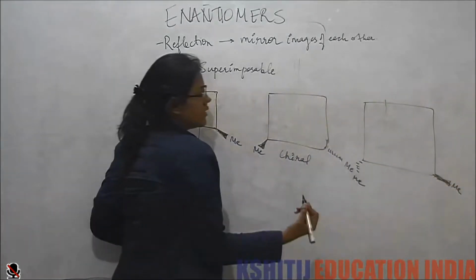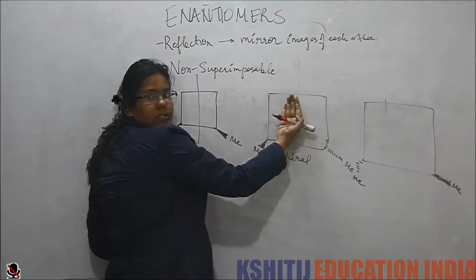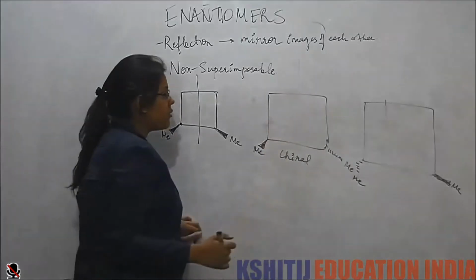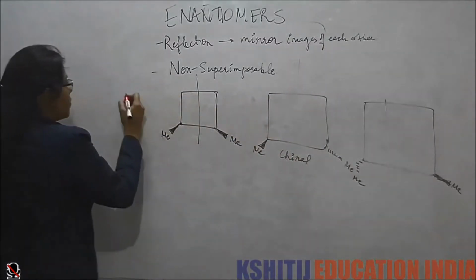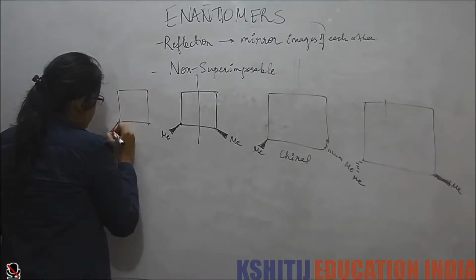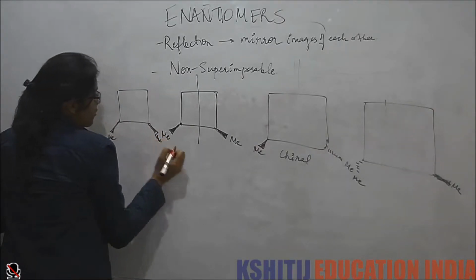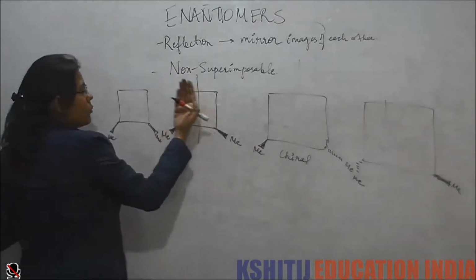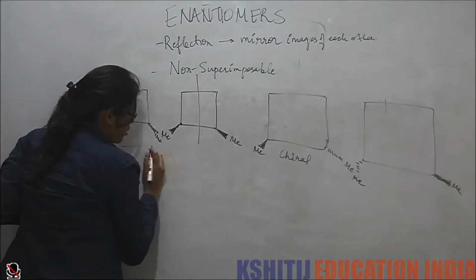We see that we are not able to superimpose this on this one. So this is a chiral molecule, whereas if I have a mirror image of this molecule, we see that we are able to superimpose this on this. So that means this is achiral.